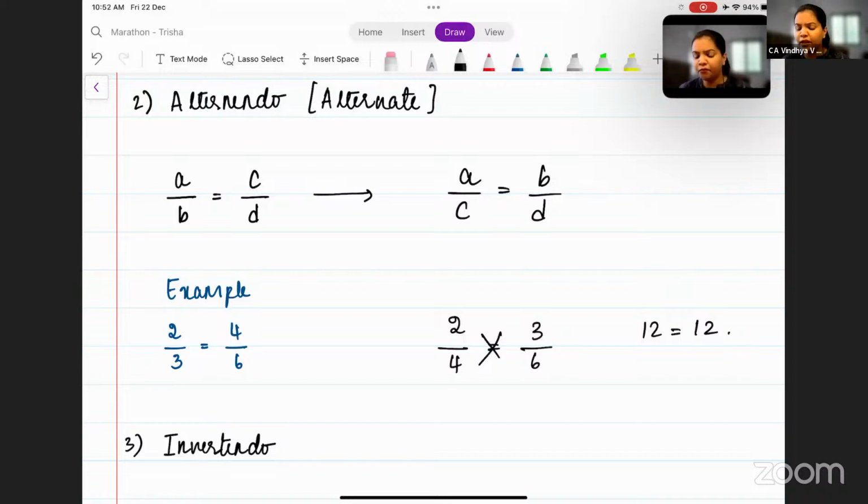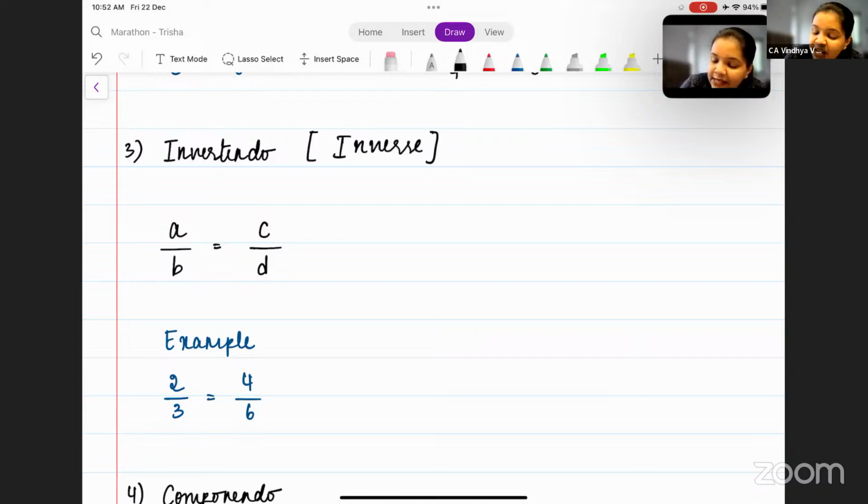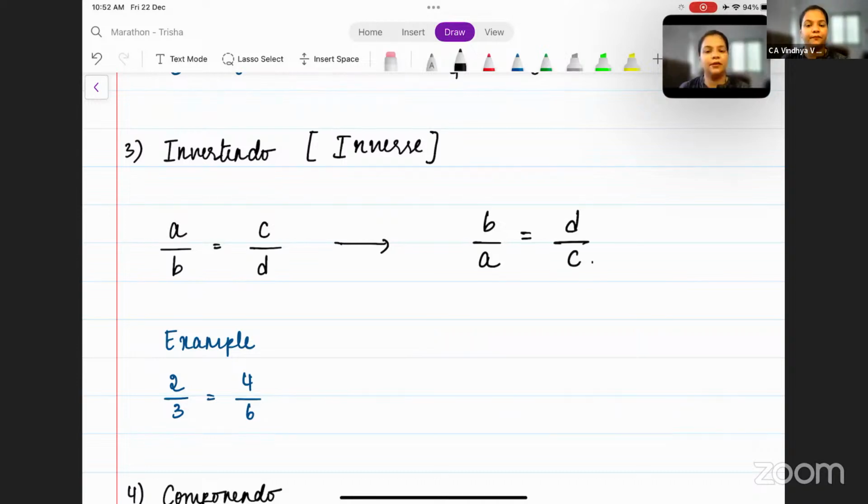All right. Now, next particular property, that is invertendo. In simple words, I'll say it is inverse. So what is this inverse? See, A by B is equal to C by D can also be written as B by A is equal to D by C. Still you'll get the ratios in proportion to one another.